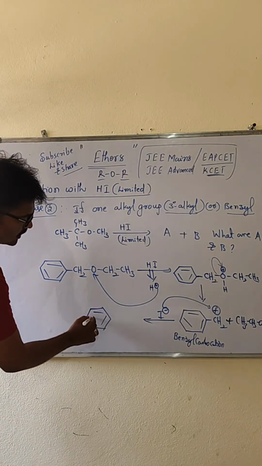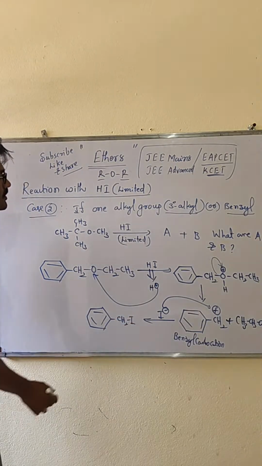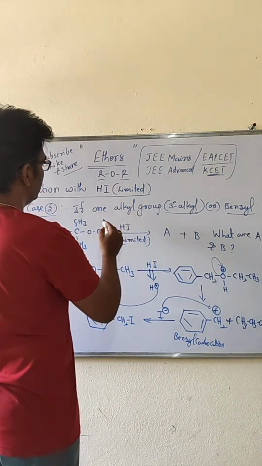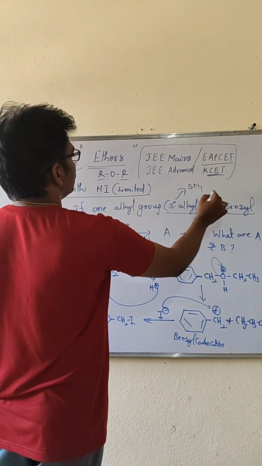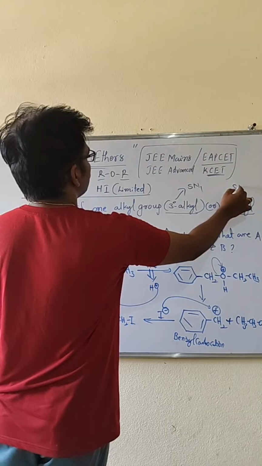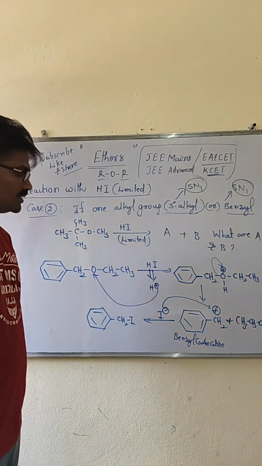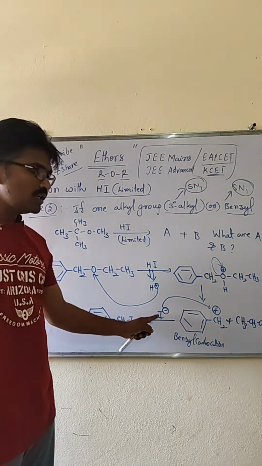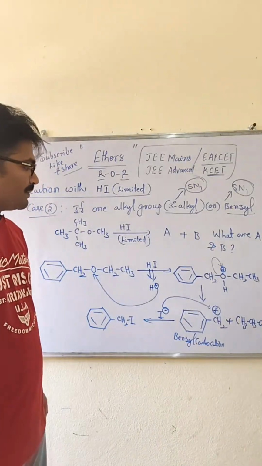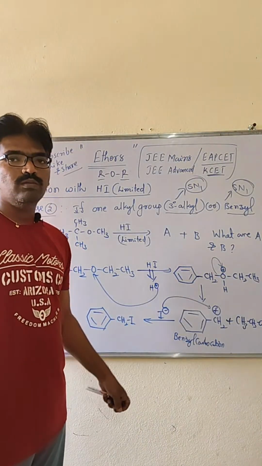Even in this case, SN1 mechanism takes place. In the tertiary alkyl case also SN1 mechanism, and in the benzyl case also SN1 mechanism. Both cases have SN1 mechanism, with carbocation formation, and the nucleophile attaches where the stable carbocation is. So here one is alkyl iodide and one is alcohol, both will be formed.